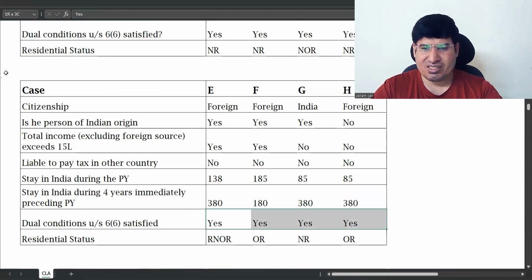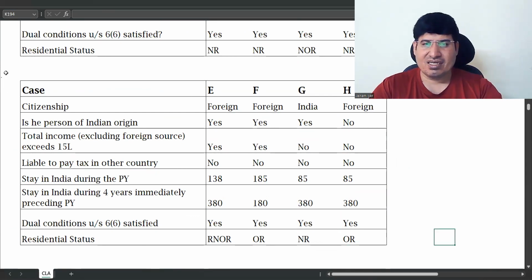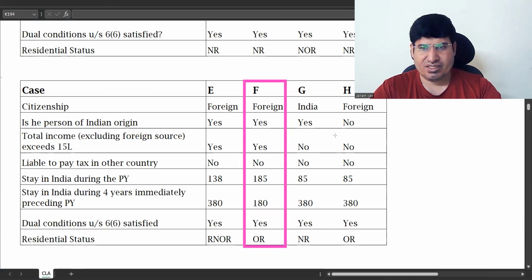Now, additional conditions are fulfilled for all of them. So he becomes an ordinarily resident. This is how we have F and H who are ordinarily residents.